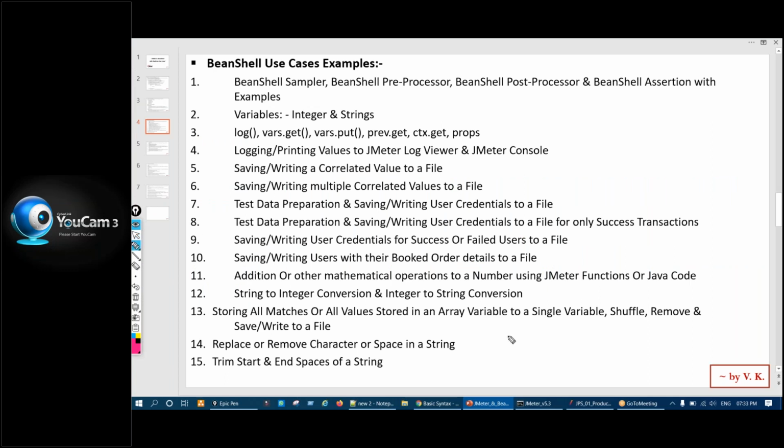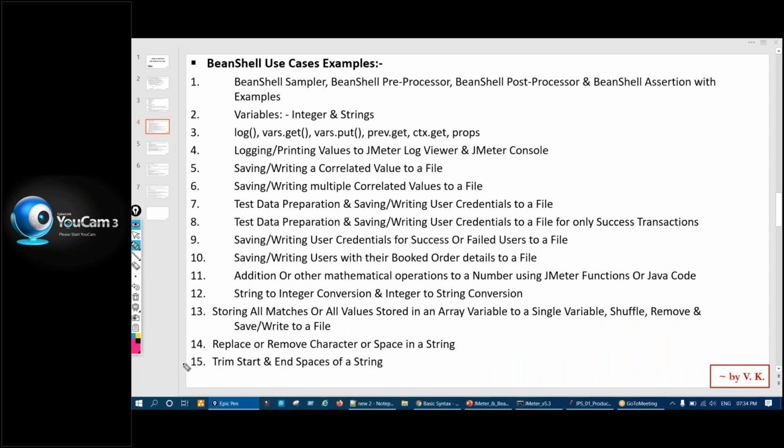Then how can we shuffle, right? In an array, all the values are stored, all the picked values, all the match values. How can we shuffle them? If you want to remove any one, how can we remove it? And how can we write all the matches to a file, correct?